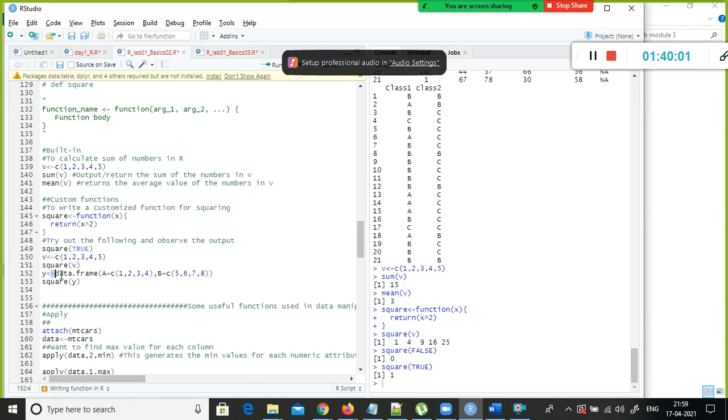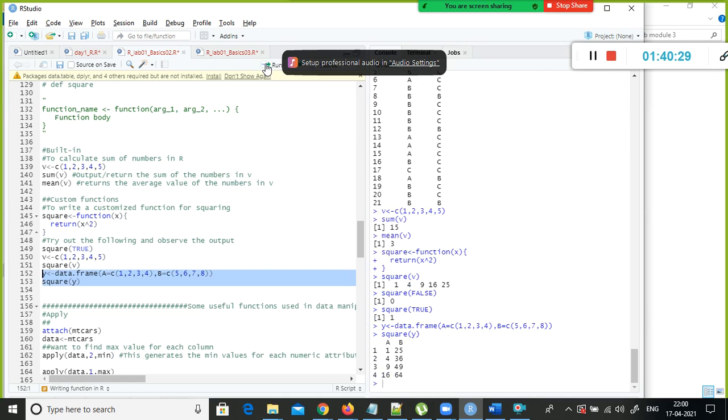See, most of the time we'll be using this function in pandas also. In pandas the equivalent command is the same, data frame, but the D is capital and the F is capital. But here it is all small letters. Data dot frame, and inside this I specified a vector A and a vector B. And if I run this, what happens?